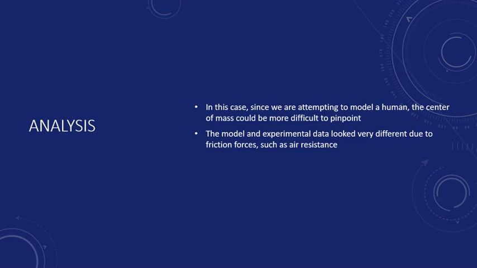After doing some analysis, I came to the conclusion that because we are attempting to model a human, the center of mass could be a little bit more difficult to pinpoint. I know that's something I had a hard time with while putting the data through Tracker. The model and the experimental data also look pretty different due to friction forces, such as air resistance. The main friction force in this analysis was air resistance. I also noted that the force of the jump was going not only in the x direction, but also in the y direction, which could have led to some differences between the predicted data and the model data.